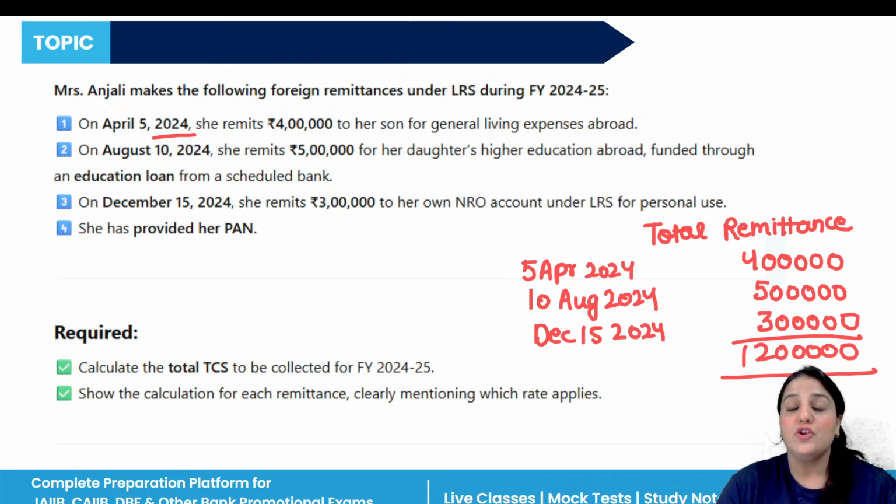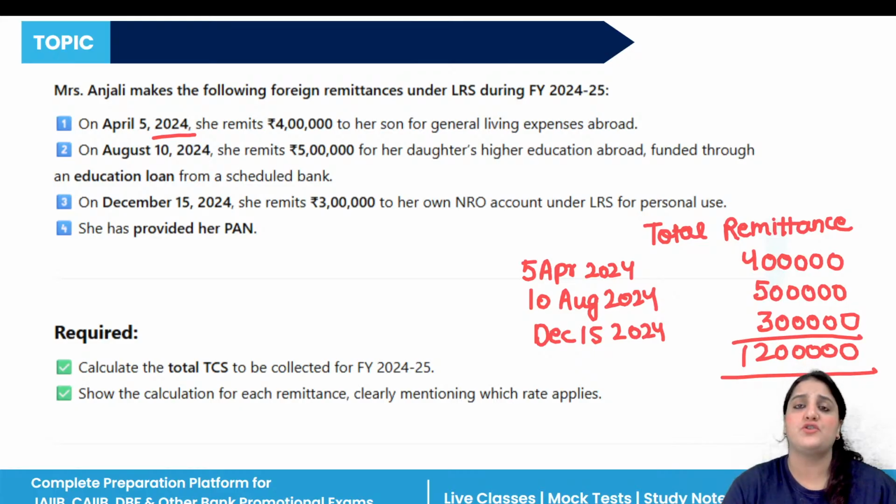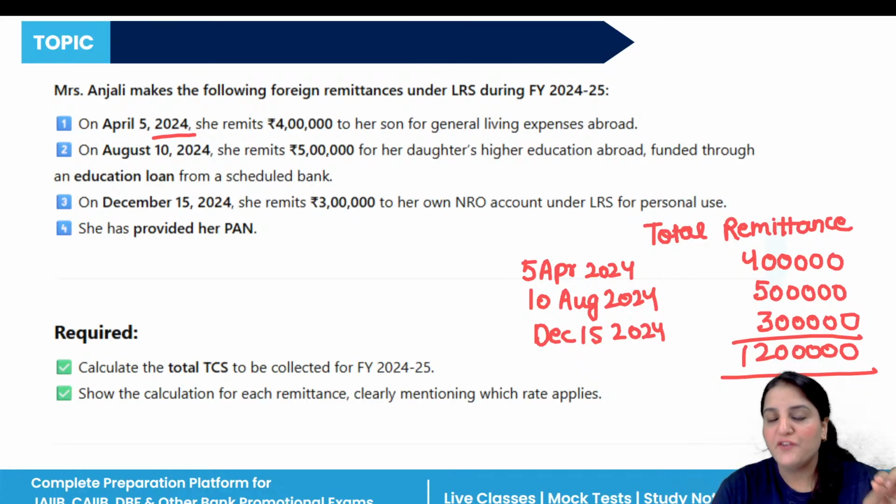Total 12 lakh is the total remittance. So there is a threshold for TCS, that is 7 lakh per financial year. We know that the TCS threshold is 7 lakh per financial year, and TCS is collected only on the amount which exceeds the threshold, right? It means we have to deduct 7 lakh from this 12 lakh, and the remaining amount is eligible for the TCS, right?